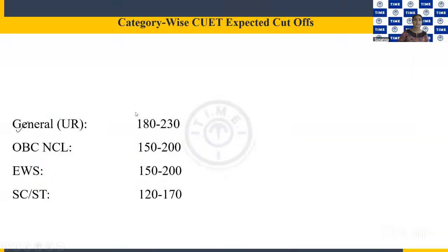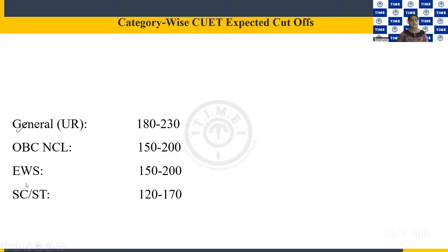So for general category, we have a cutoff between 180 and 230. For OBC NCL, we have cutoffs of 150 to 200. That means if you're in the general category and scoring between 150 and 200, it is not a good mark in your category, but if you are in the OBC NCL category, it's fine.